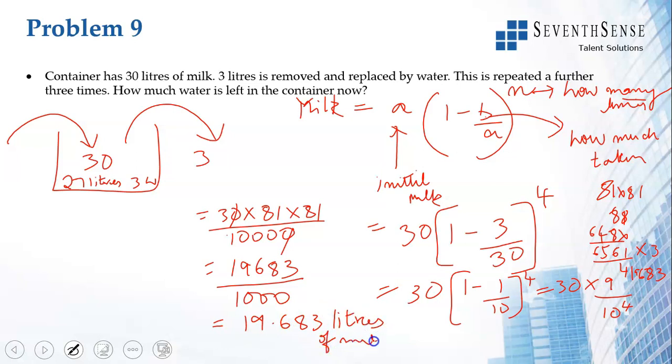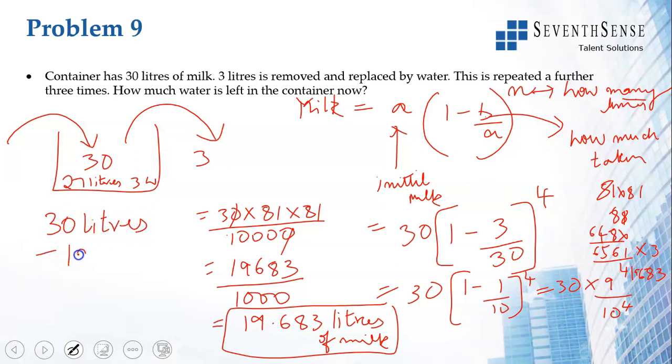But what is asked? How much water is left in the container. So after doing it 4 times, 30 liters is the capacity, out of which we have 19.683 liters of milk. So the remaining has to be water. So 30 minus 19.683 is 10.317. That is the water in the container left after 4 such removals.